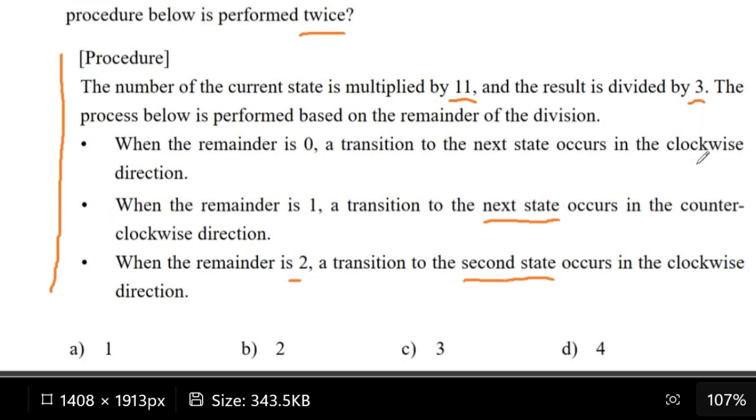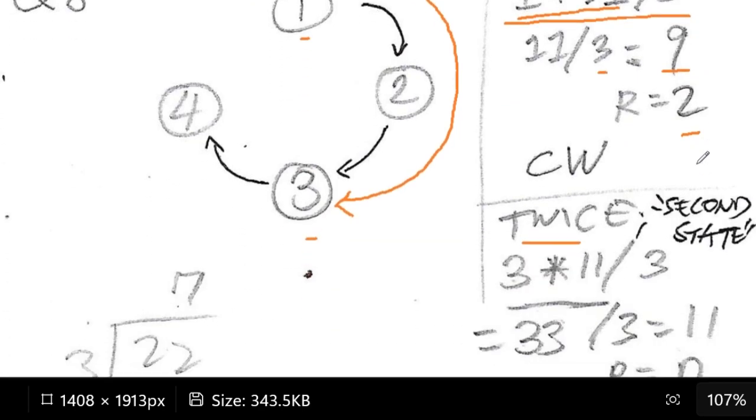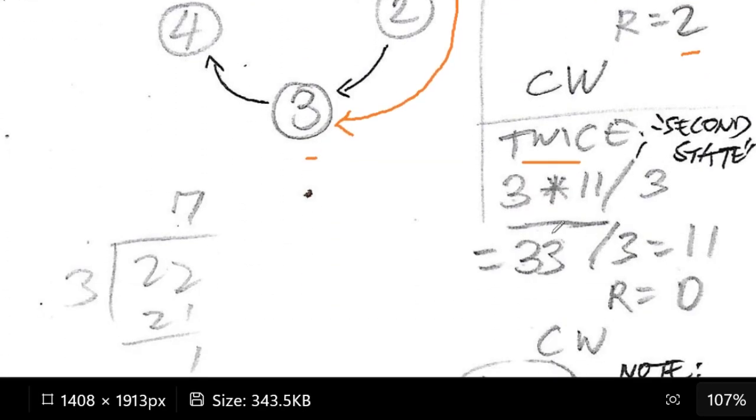We need to multiply it by 11 and divide the result by 3. 3 times 11 gives us 33. Divided by 3, we get 11, and in this case we don't have any remainder at all.